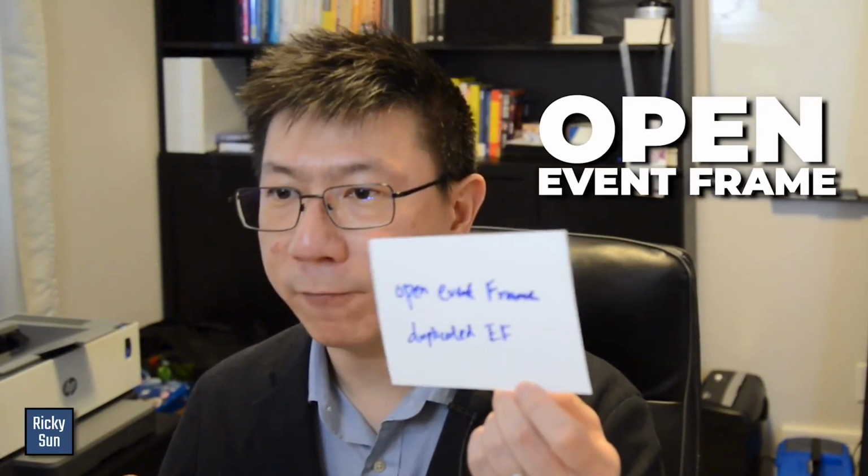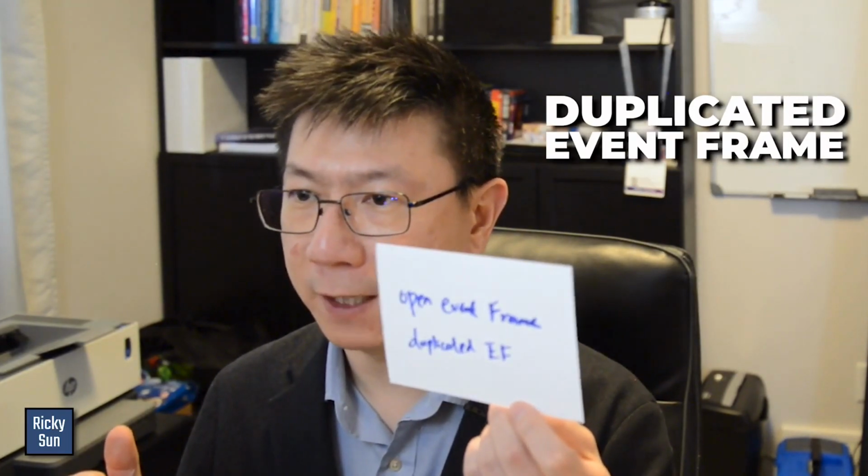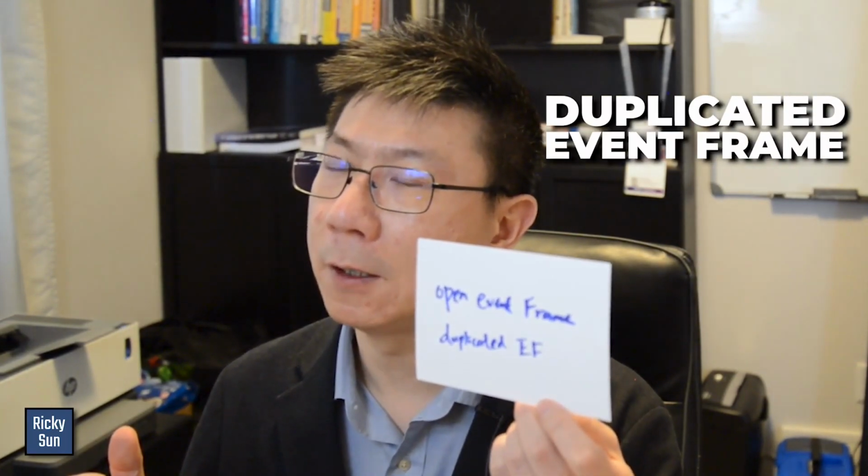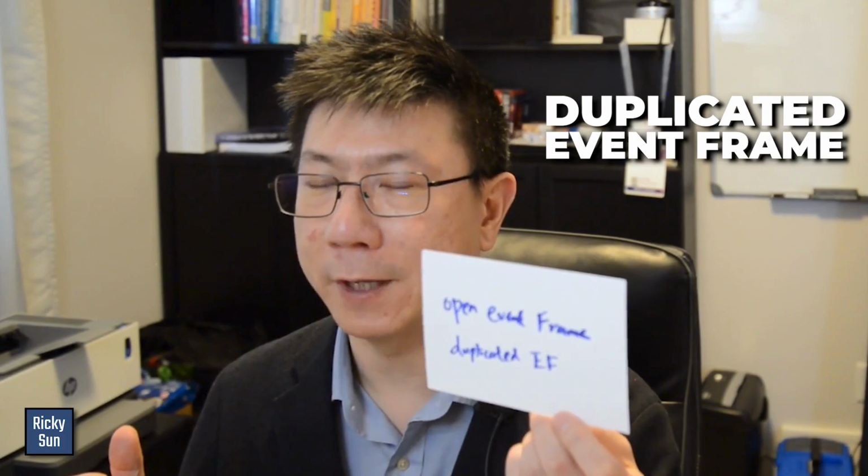But you don't want to turn it off, because if you turn it off, you have open event frame or duplicated event frame, which doesn't close in your AF, and then it could cause performance issue. So you want to turn the backfilling on and then stick with the default.